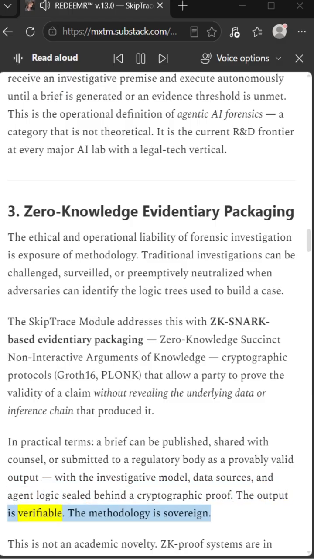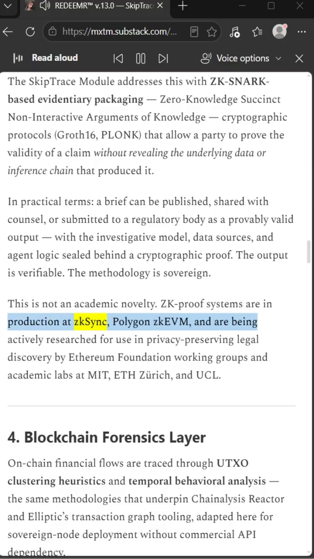The output is verifiable. The methodology is sovereign. This is not an academic novelty. ZK-proof systems are in production at ZK Sync, Polygon ZK-VM, and are being actively researched for use in privacy-preserving legal discovery by Ethereum Foundation working groups and academic labs at MIT, ETH Zurich, and UCL.